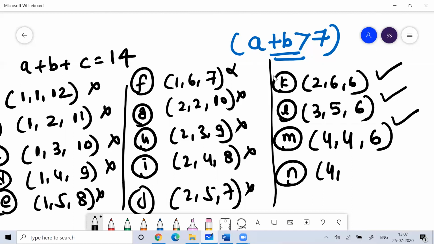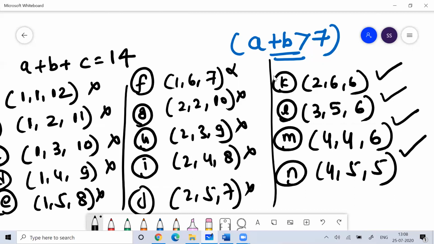Then this is 4, 5, 5. 10 is greater than 4, 9 is greater than 4, 10 is greater than 4, 9 is greater than 4. This is also working. Then 4, 6 is not possible. 5, 5 I already did. 5, 5, 5, 6, 5, 6 I already did.